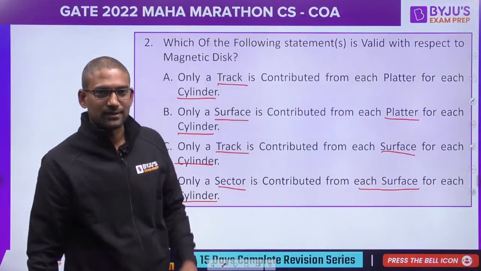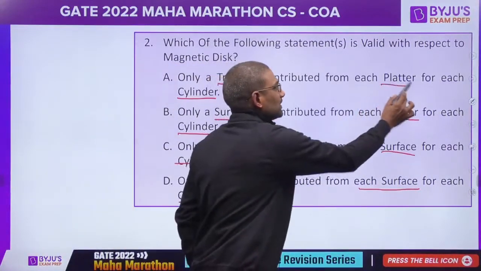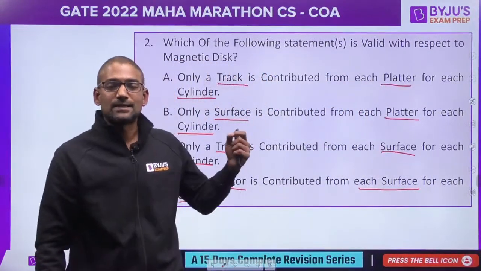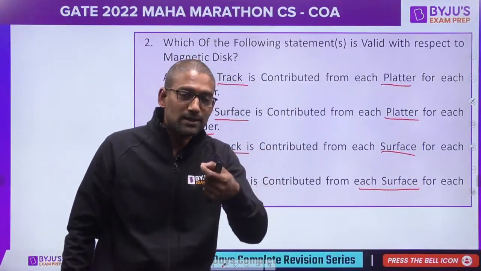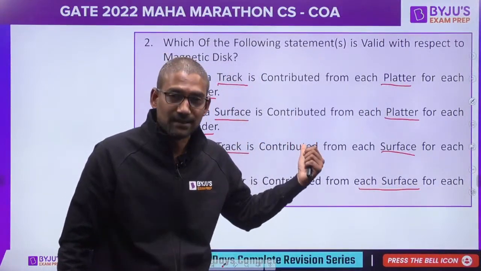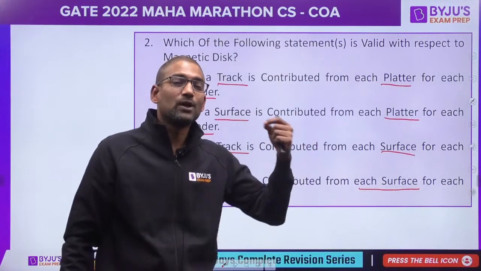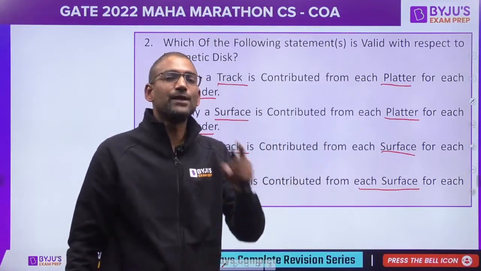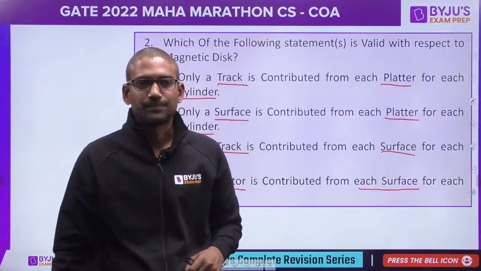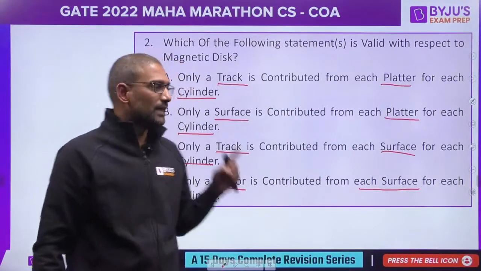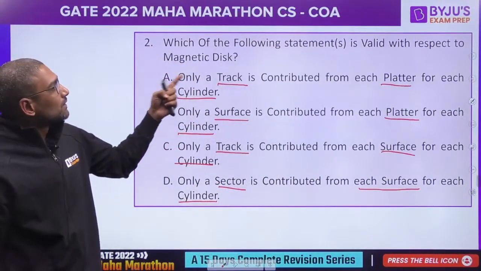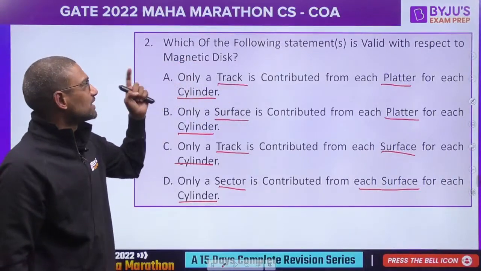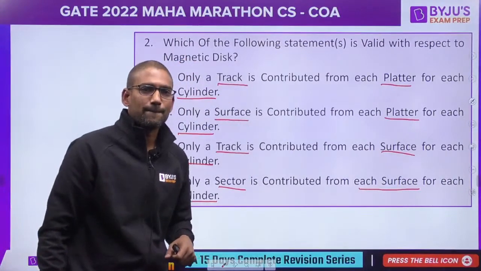Options are so confusing, isn't it? If you know the concept, the question is dead easy. If you are not preparing the concept thoroughly, definitely you will get confused in the options, right? So tell me, what is the valid statement with respect to magnetic disk?